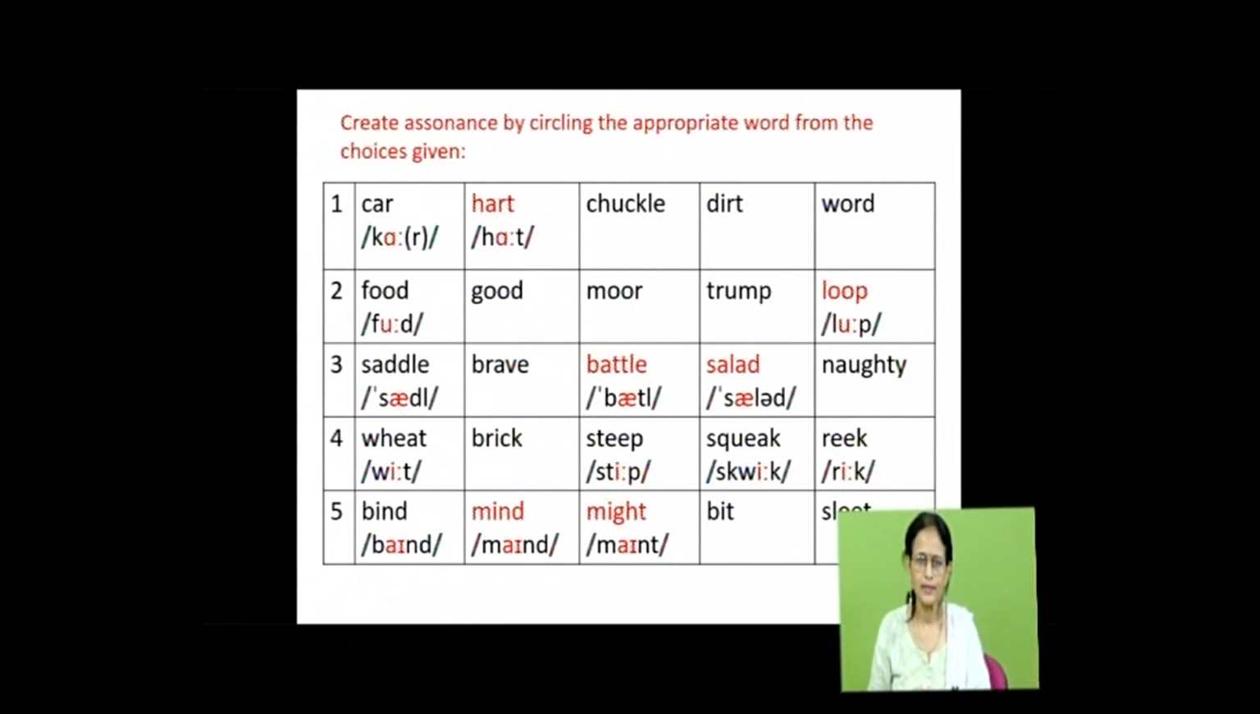In the next one, saddle, a. It's in battle and salad. Battle and salad, a sound. Next one is wheat, e. E has been repeated in steep, squeak and reek. Not in brick. Brick, it's short vowel sound. So steep, squeak and reek. Next one, bind, I. It's in mind and might, not in bit and sleet.